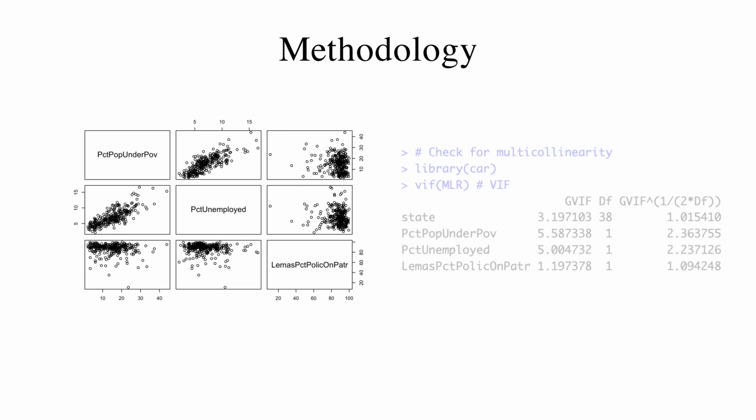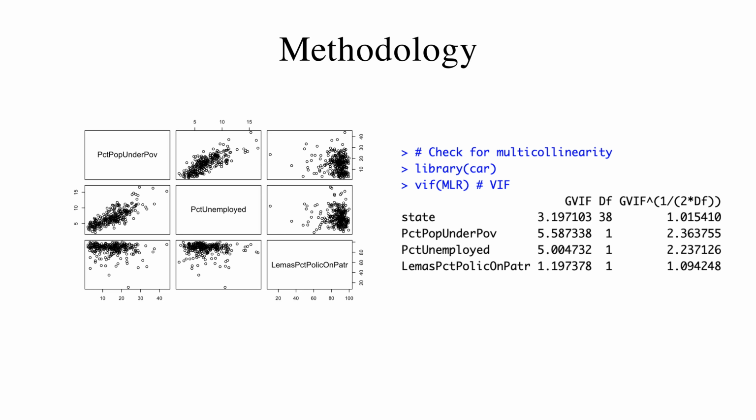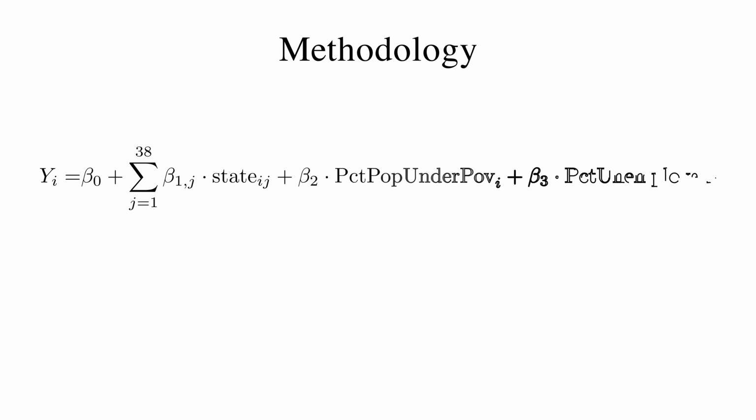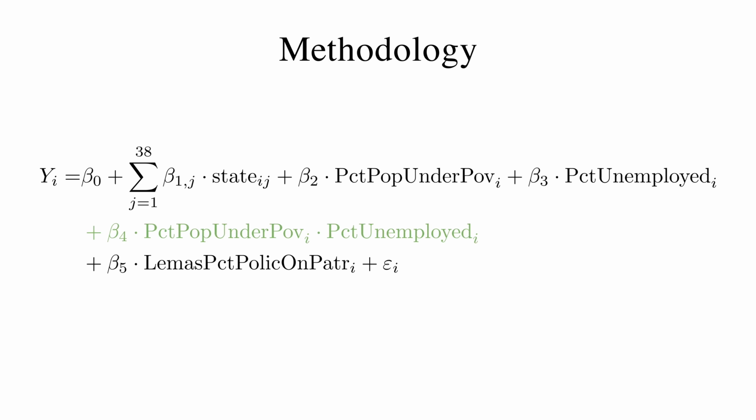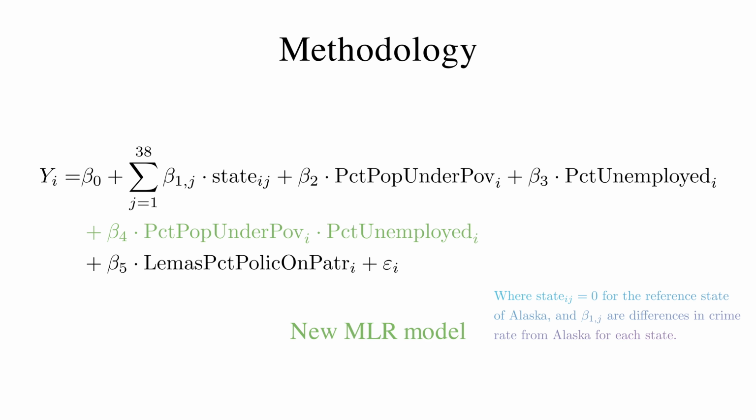Now we check for multicollinearity issues among the predictors. From the plots and the VIF values, it is clear that poverty rate and unemployment rate are correlated. Other pairs do not show any correlation. Given the observed multicollinearity between poverty and unemployment rates, we expand our model to include an interaction term between these variables, yielding our final model.